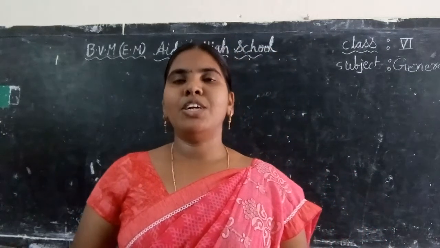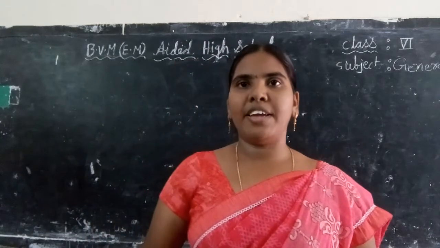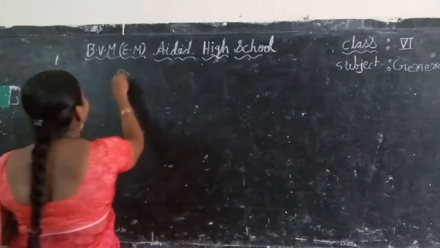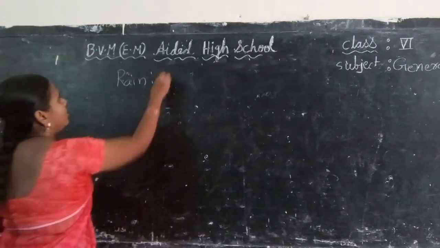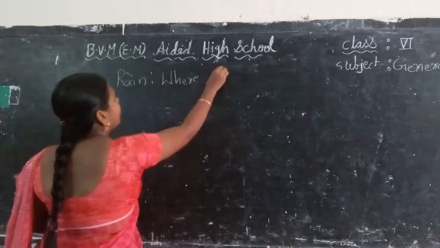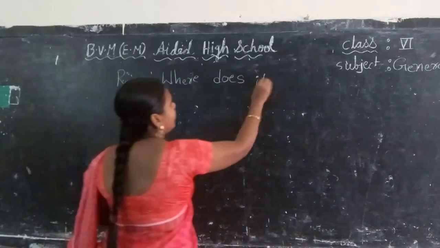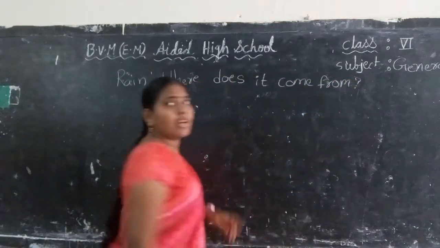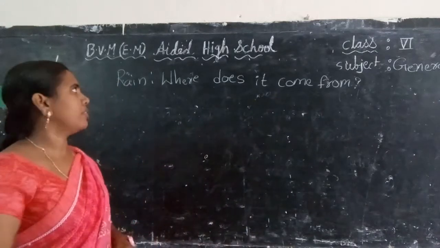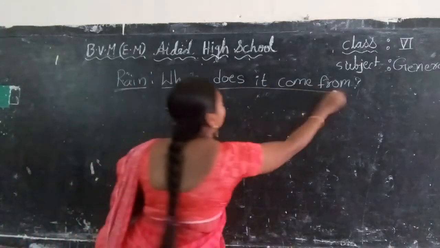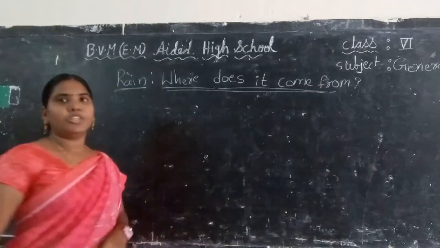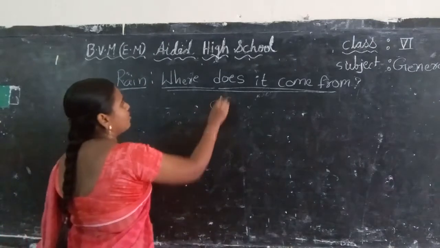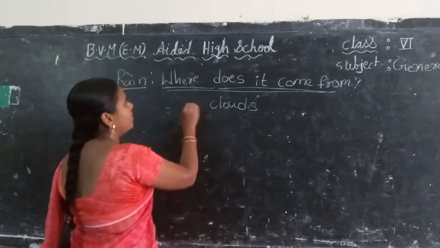Do you know, children? Today our lesson is rain, and where does it come from? So this is our today's topic. Do you know, children, where does rain come from? Rain comes from clouds.